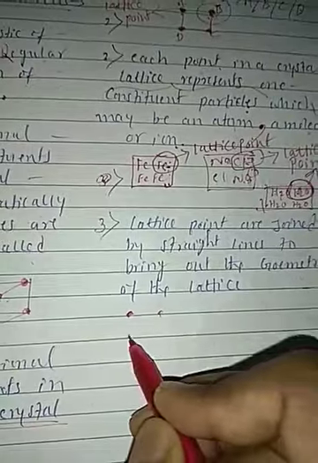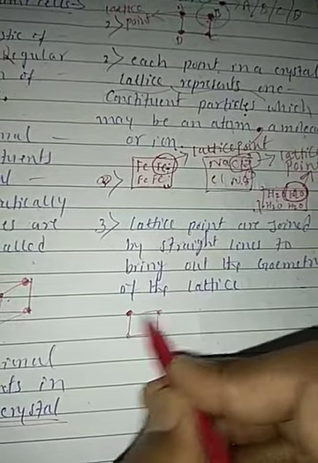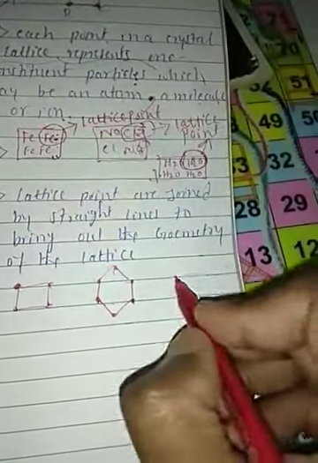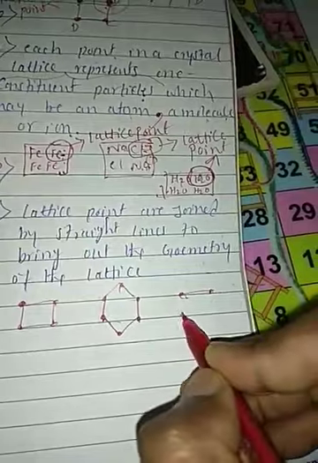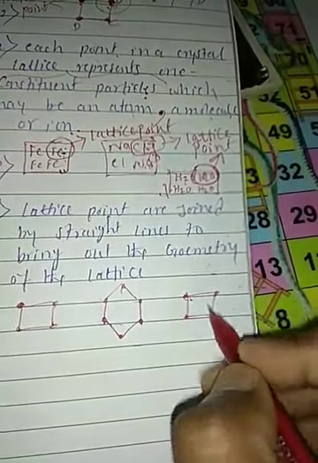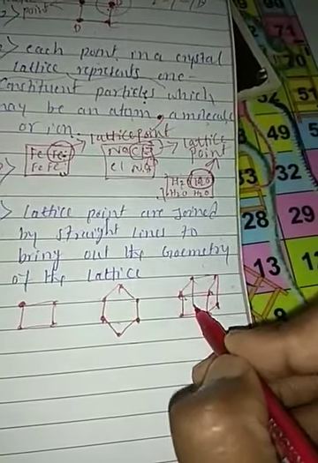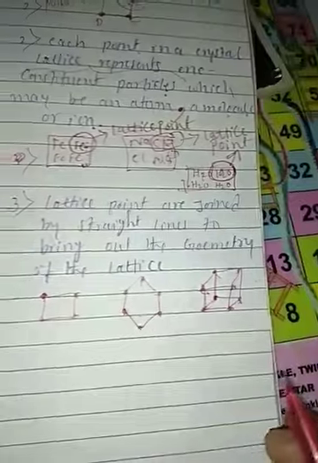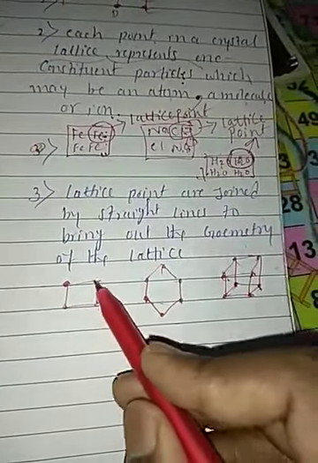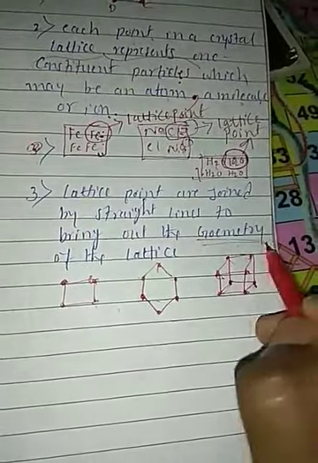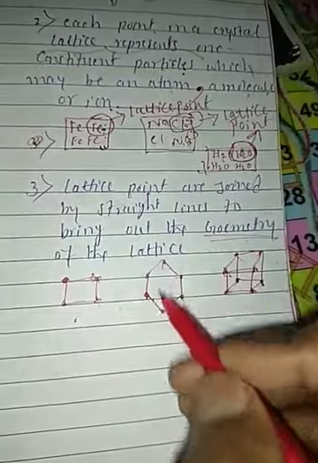Lattice points are joined together to give a square structure, or hexagonal structures, or a three-dimensional cubic structure, like this. Each lattice point is connected with the others, and after connecting, it gives one geometric structure: square, planar, hexagonal.